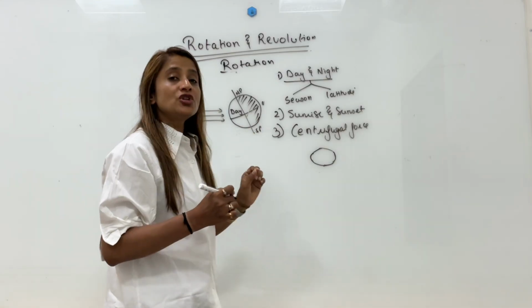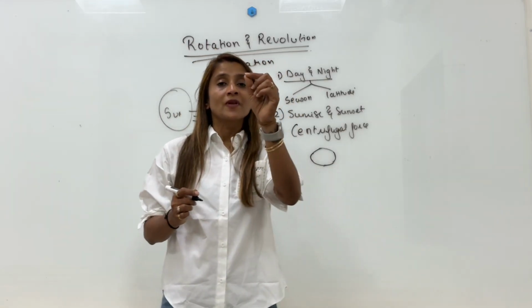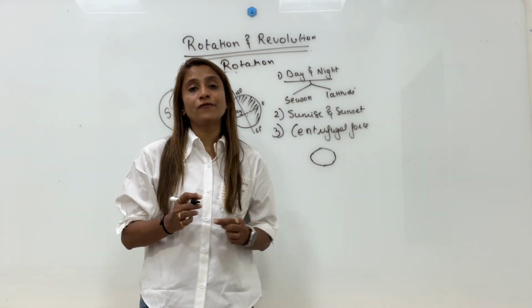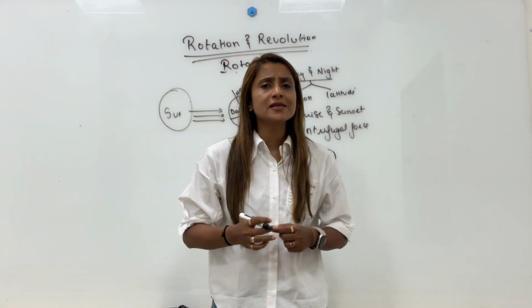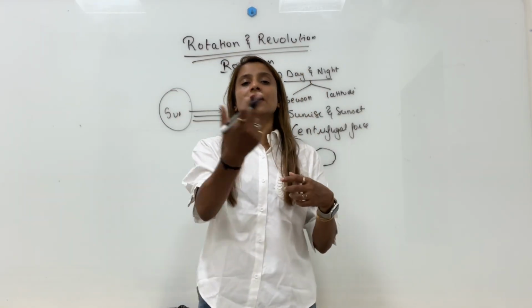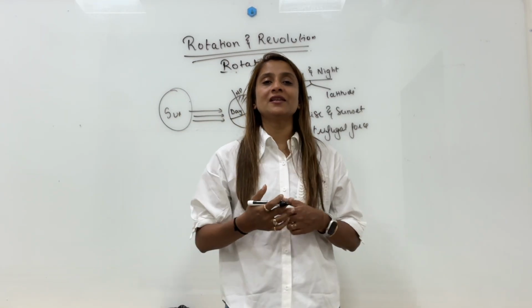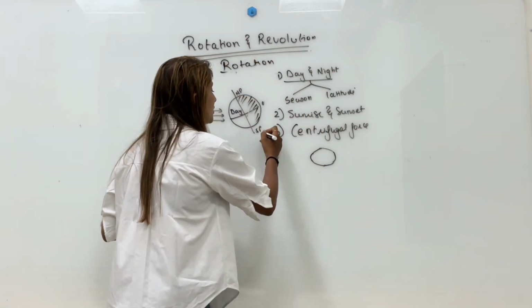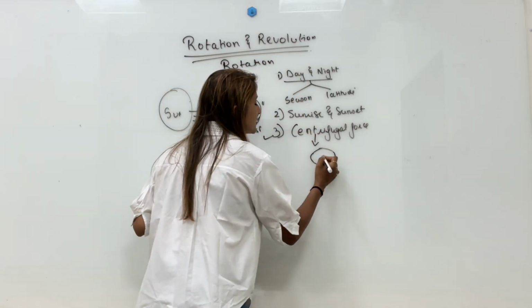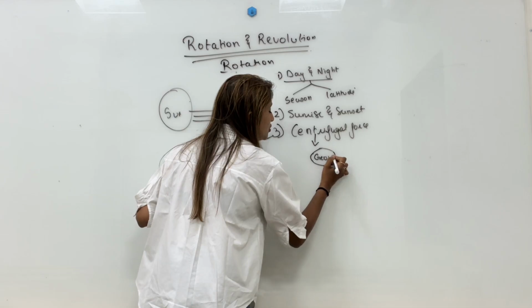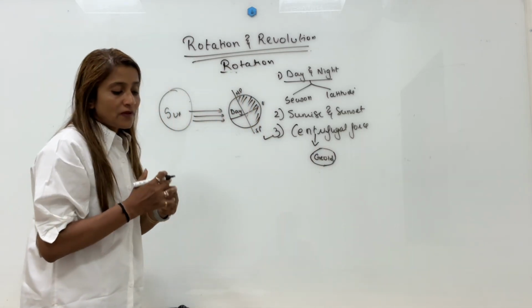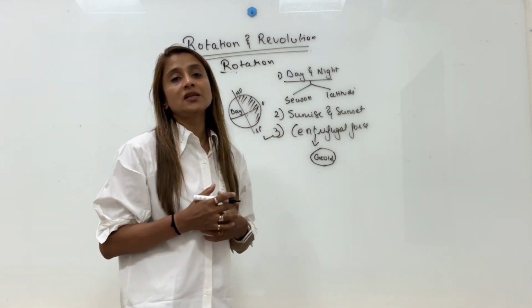Correct? That geoid shape is caused because of centrifugal force. And what caused this centrifugal force? High speed of rotation at the equator. So rotation causes centrifugal force, which causes geoid shape of the earth, which causes bulge at the equator.